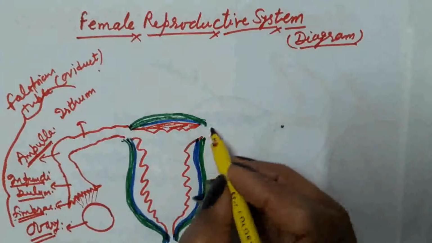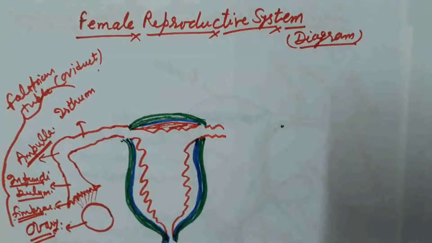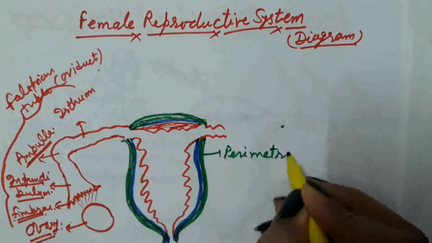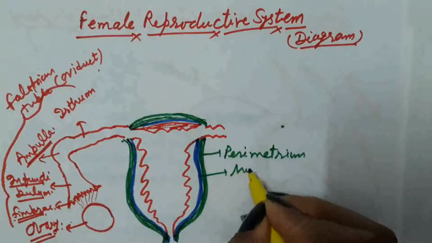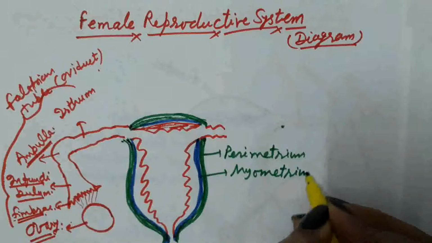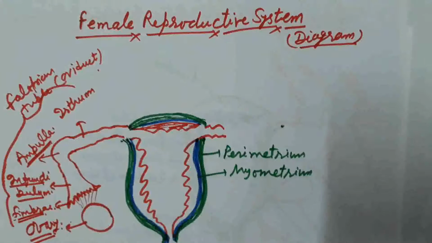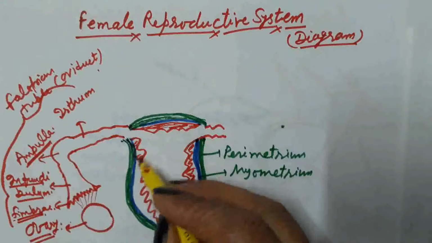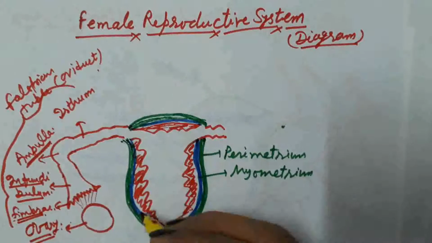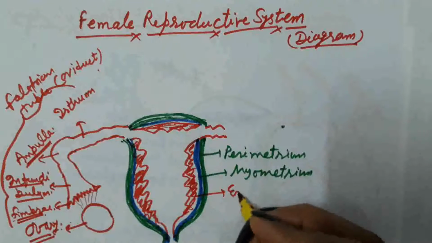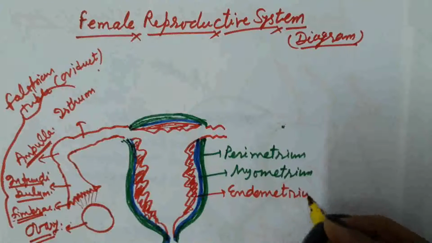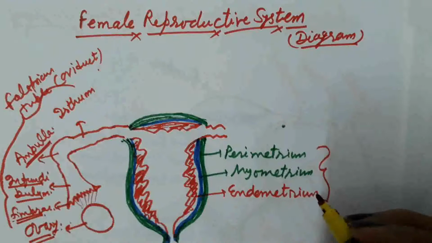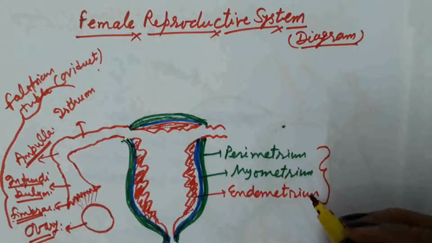The outer layer is known as the perimetrium, the middle is the myometrium, and the inner one is known as the endometrium. The endometrium is a highly vascularized layer. The endometrium helps in placenta formation and provides nourishment to the developing embryo after implantation.